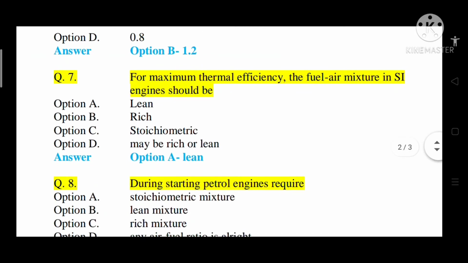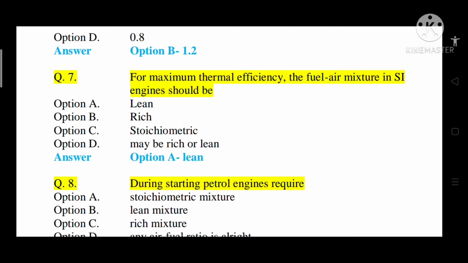Question number 7, for maximum thermal efficiency, the fuel air mixture in SI engine should be option A lean mixture, option B rich mixture, option C stoichiometric mixture, option D maybe rich or lean. So correct answer is option A, that is lean.